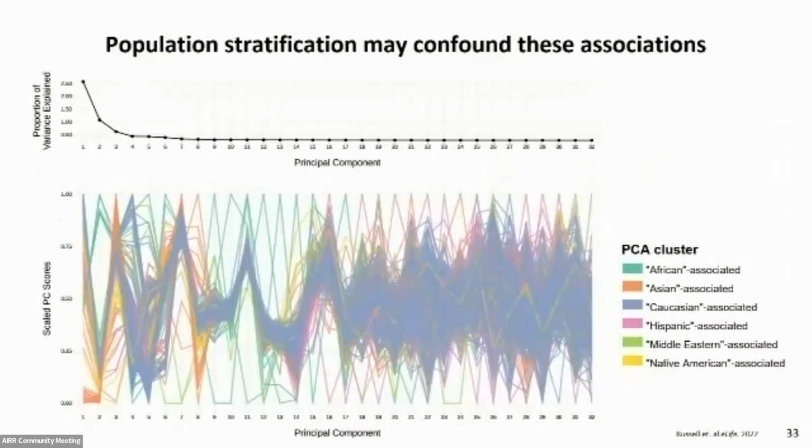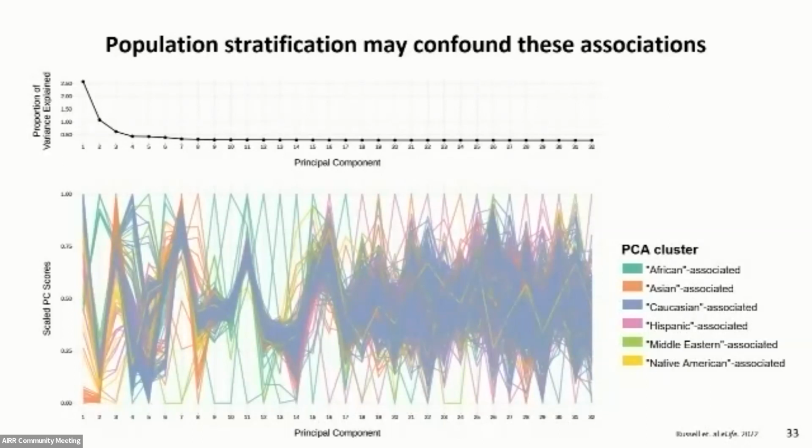As I alluded to earlier, GWAS relies on the population being ancestrally similar to avoid confounding this relationship between genotype and phenotype. And so here we've taken all of the genotypes from the data set that we have and projected them into PCA space, and then clustered individuals based on their PCs into what we call ancestry informative PCA clusters, which are reflected in the colors shown in the bottom plot.